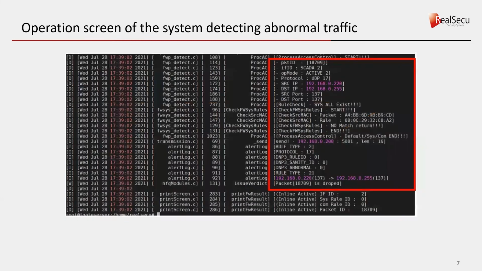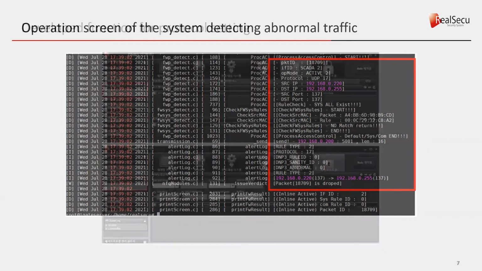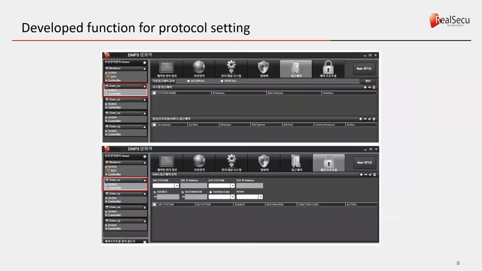This slide describes the operation screen of the system detecting abnormal traffic. The proposed system checks all the detailed attributes of the packet to determine whether there is illegal access or not. This figure shows the screen using the developed function for protocol setting.